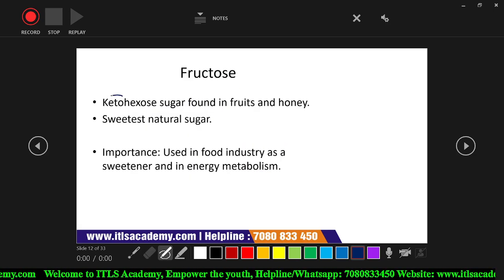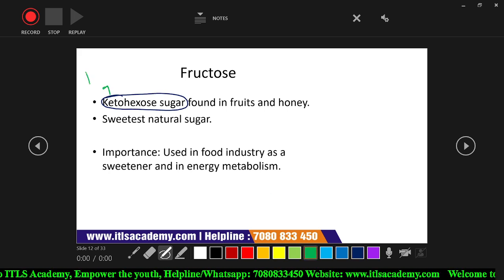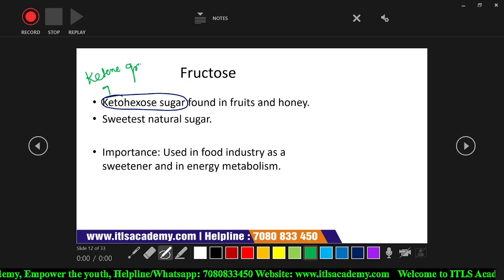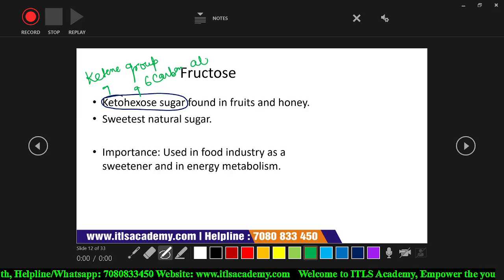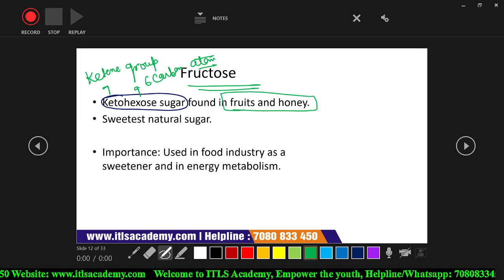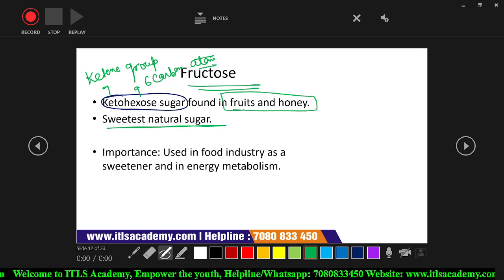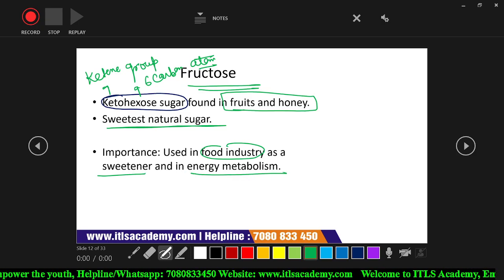Fructose is known as a ketohexose sugar. Ketohexose sugar means that it contains the ketone group along with 6 carbon atoms. This fructose is found in fruits and honey. We will discuss fructose in detail later; here we only discuss the basics. It contributes to the sweet nature of sugar, can be used in the food industry as a sweetener, and also helps in energy metabolism.